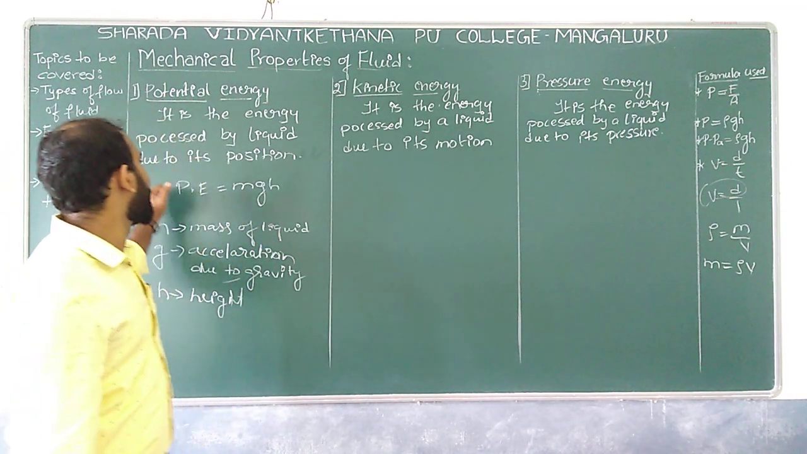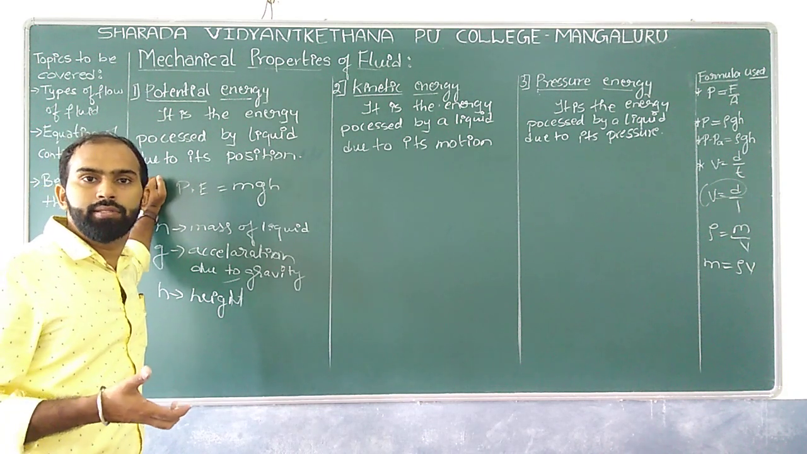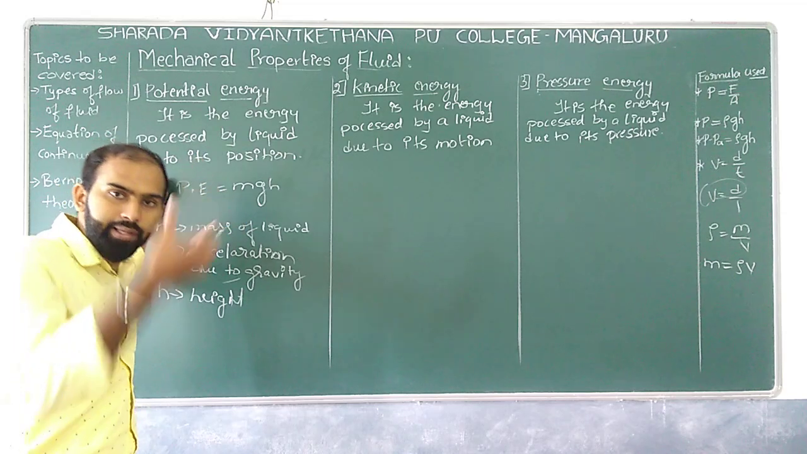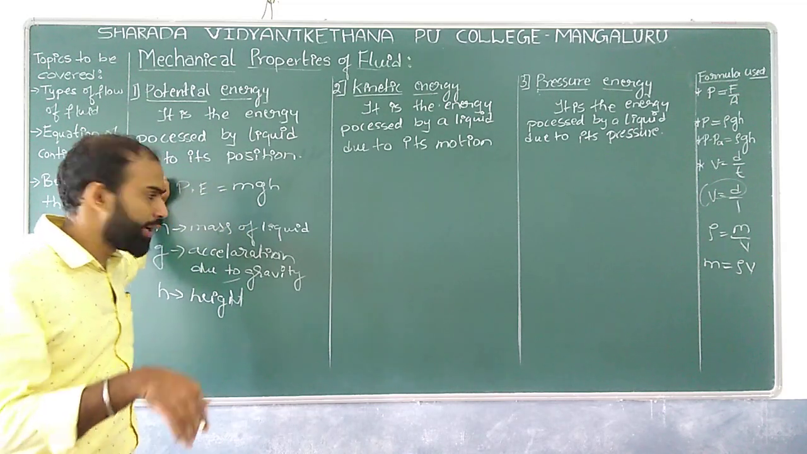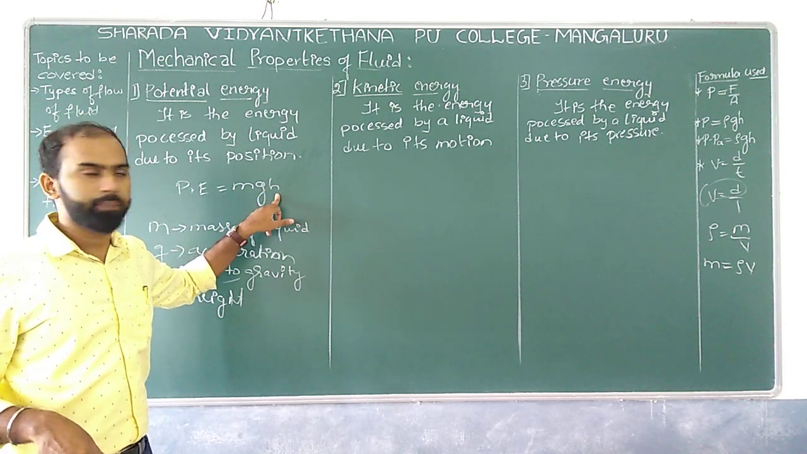This is what exactly we can find as potential energy. As height increases, potential energy also increases. As height decreases, potential energy decreases. Why? Because potential energy is directly proportional to height. That's why.